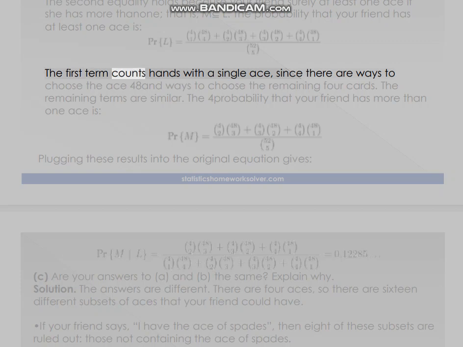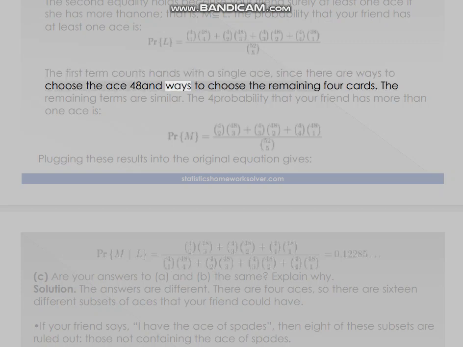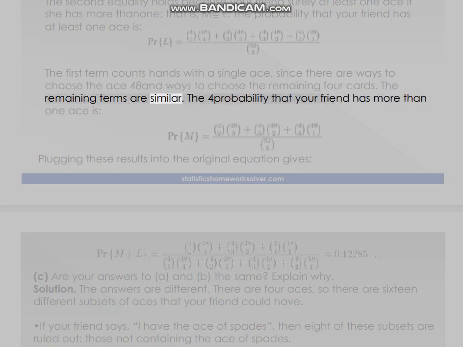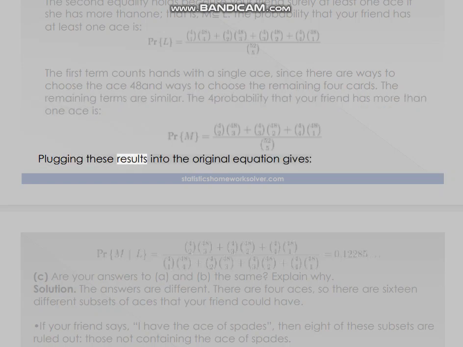The first term counts hands with a single ace, since there are 4 ways to choose the ace and 48 choose 4 ways to choose the remaining 4 cards. The remaining terms are similar. The probability that your friend has more than one ace is the following. Plugging these results into the original equation gives the answer.